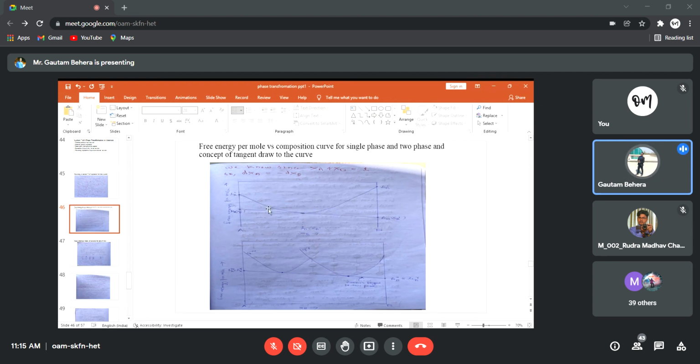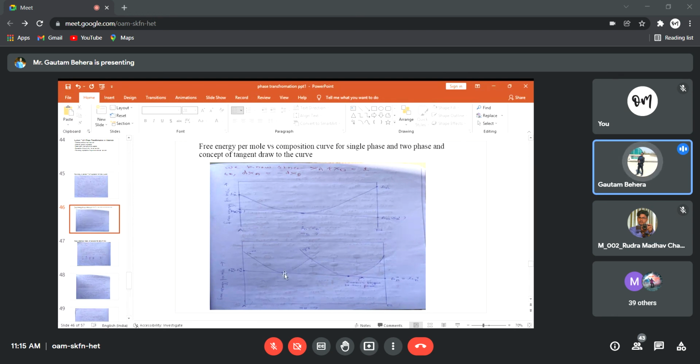It will intersect the pure A axis here and the pure B axis here. So this point becomes the chemical potential of A and this point becomes the chemical potential of B. You can write mu_A at a composition of x_B dash, and similarly mu_B at x_B dash. So from the free energy curve, the chemical potentials you can determine like this by using a plot.